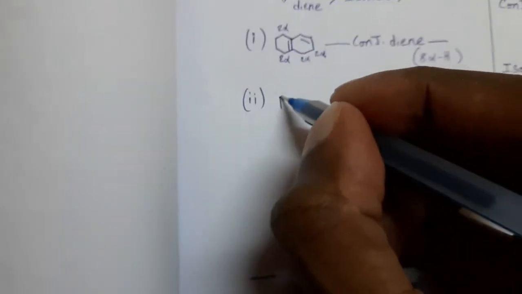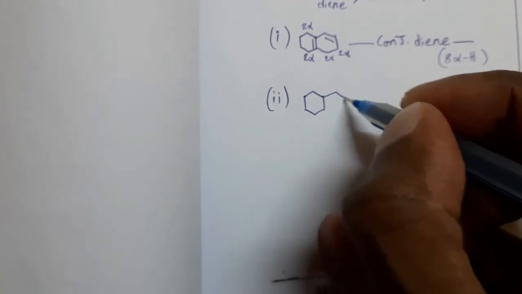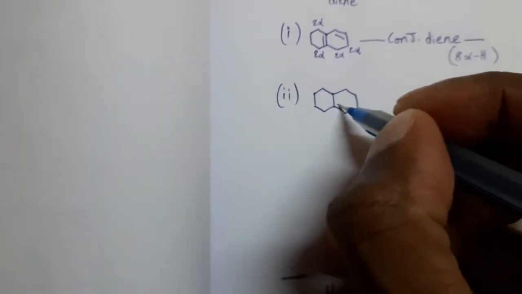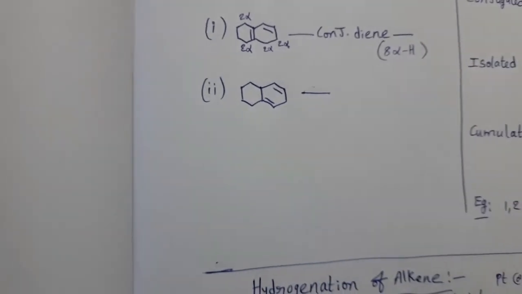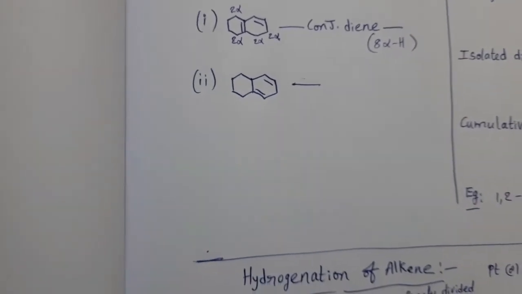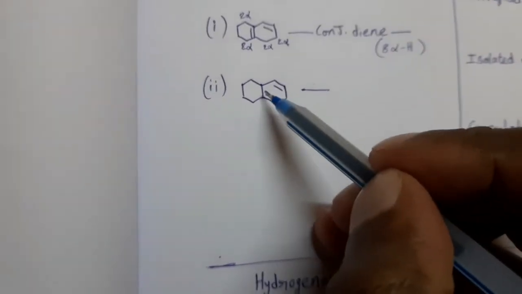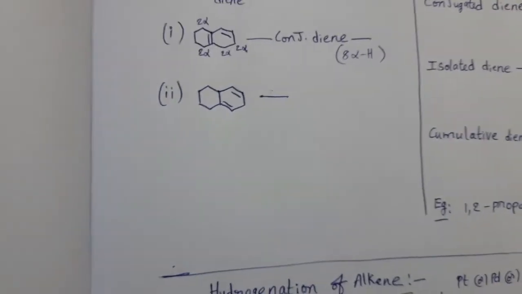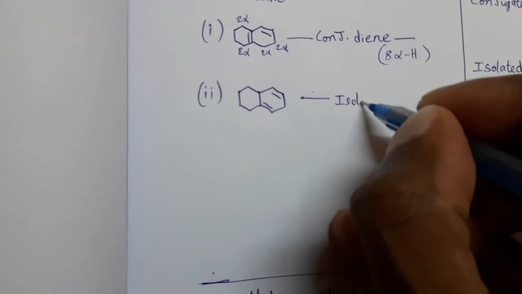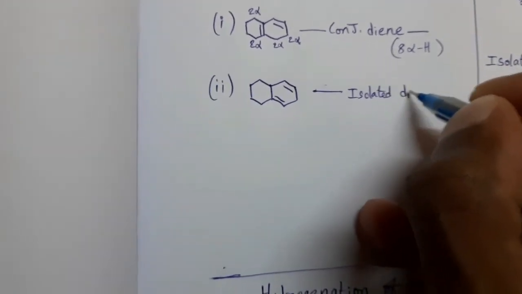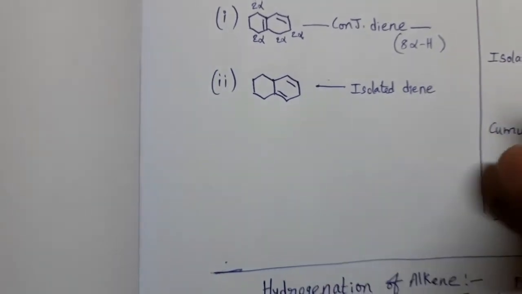Second structure, that is this. In this, two double bonds are separated by two single bonds. Then this is isolated diene.